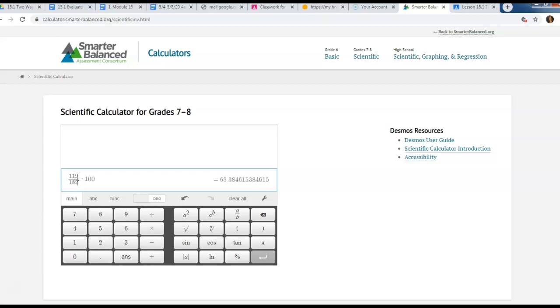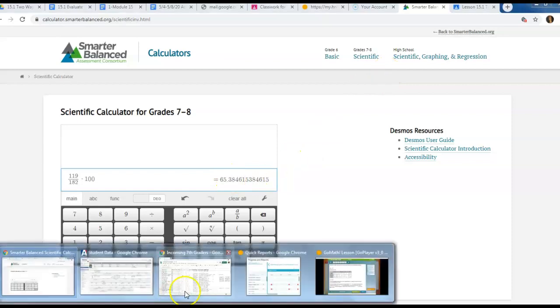Now remember, once again, this is the fraction. If I want the percent, I multiply it by 100. So that gives me 65 and 3 tenths, but the next number is an 8. So that means I round up the 3. So it's going to be 65 and 4 tenths, 65.4. So let me go check over here. What did I put?